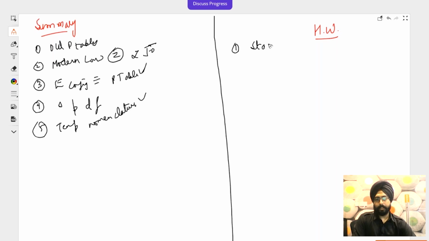So the homework for you would be to start reading the NCERT of this chapter, and it is very easy. It is small. It is not much, so you can start doing that. And let me see if you can attempt any tutorials. I am hoping that you guys are working on the exercises of the atomic structure chapter as well. There are so many exercises there. So I hope that you are working on that as well.